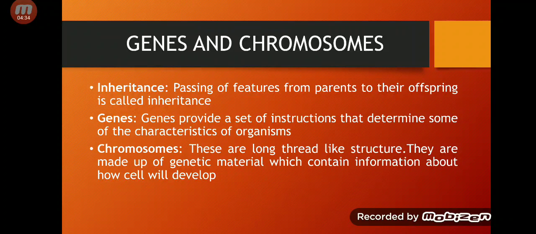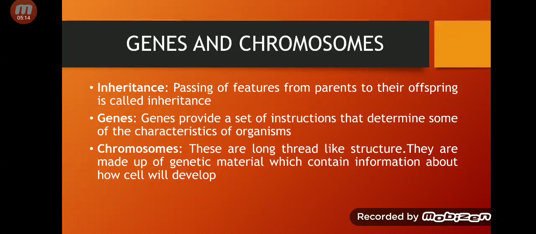This genetic material is DNA, deoxyribonucleic acid, which contains information about how a cell will develop, or it will tell how your body will be. In other words, chromosomes are long thread-like structures which have genes on them, and these genes will tell how your body is going to be, because they have a set of instructions that tell some of the characteristics of your body.